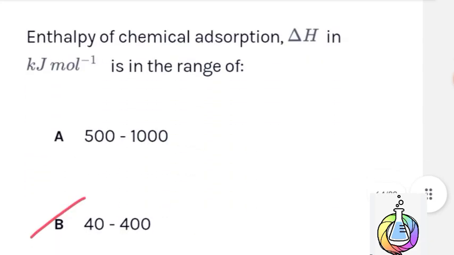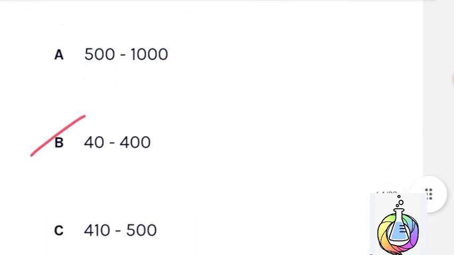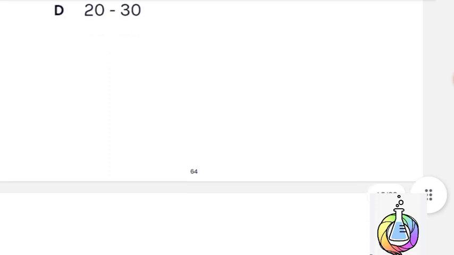Next question is the enthalpy of chemisorption. The enthalpy of chemical adsorption, delta H, is in the range of 40 to 400 kilojoules per mole for chemisorption. For physisorption, it is 20 to 40 kilojoules per mole. Therefore, option B is the correct answer: 40 to 400 kilojoules per mole for chemical adsorption, that is, chemisorption.